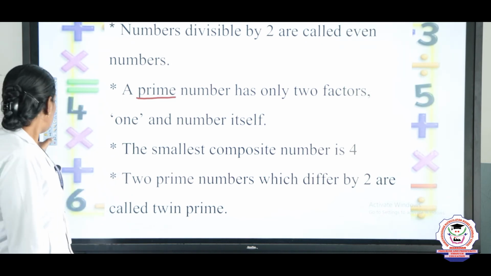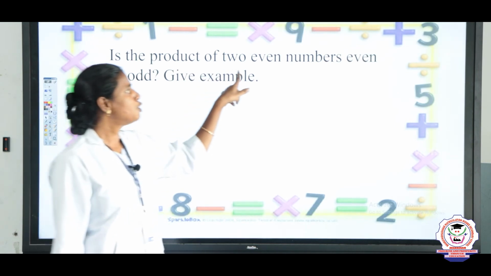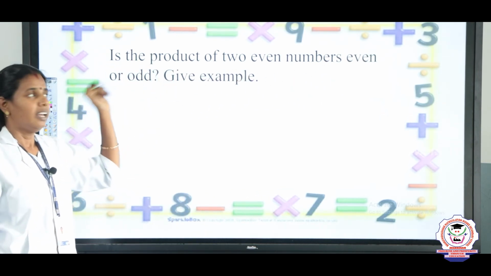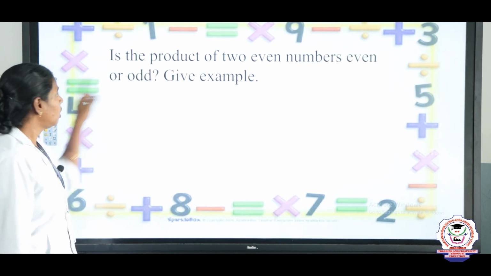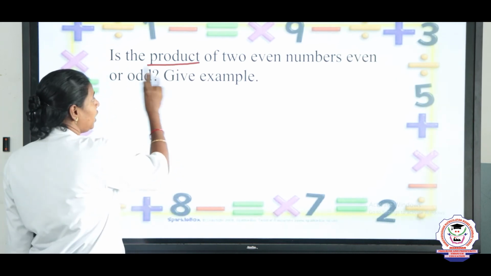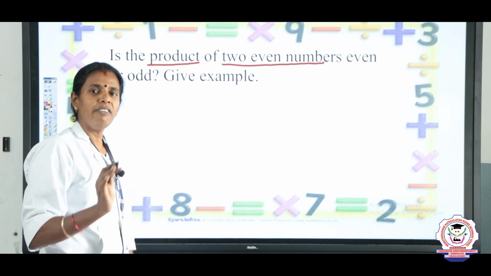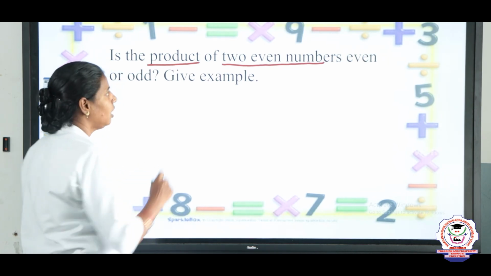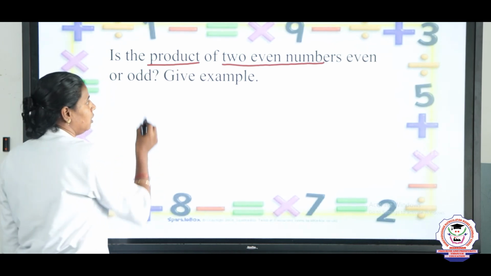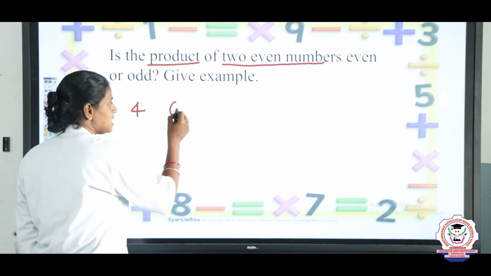Okay. We will solve a few example sums now. Is the product of 2 even numbers even or odd? Give an example. Yes, children. Product means multiplication. If you take 2 even numbers, the product will be even or odd. That is the question, right? Okay, we will take 2 even numbers first. Give me 2 even numbers. 4 and one more even number. Yes, we can take 6.